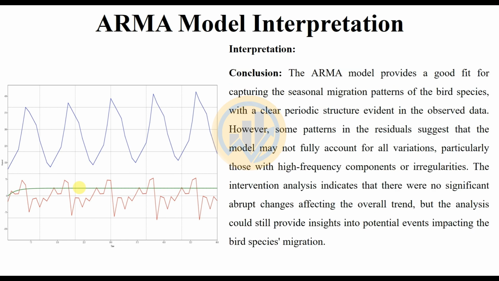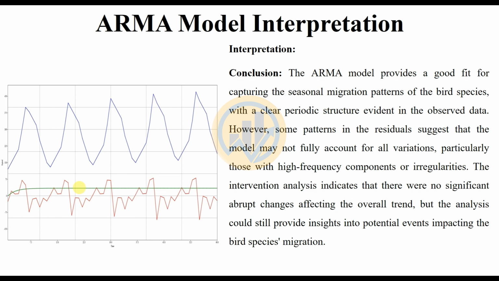The interpretation of the ARMA model and the conclusions. The ARMA model provides a good fit for capturing the seasonal migration pattern of the bird species, with a clear periodic structure evident in the observed data. However, some patterns in the residuals suggest that the model may not fully account for all variations, particularly those with high-frequency components or irregularities.